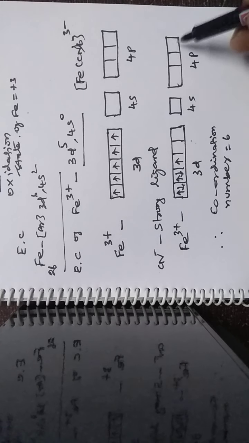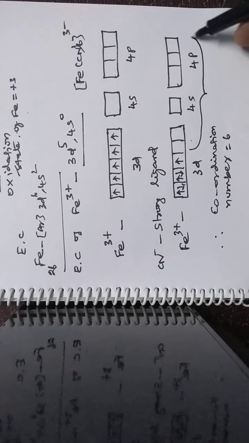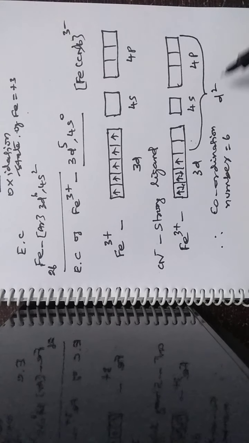Therefore, the ion requires 6 orbitals for bonding with 6 cyanide ions. So 6 orbitals, 1 2 3 4 5 6. So these orbitals undergo mixing, that is hybridization, to form: d ல 2 ஆர்பிட்டால், s ல 1 ஆர்பிட்டால், p ல 3 ஆர்பிட்டால்.